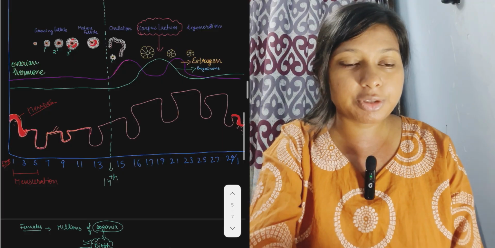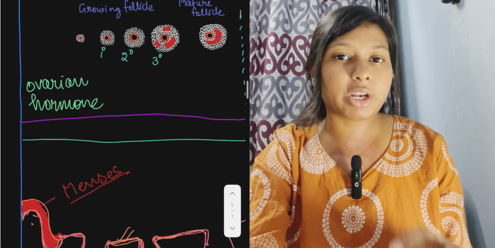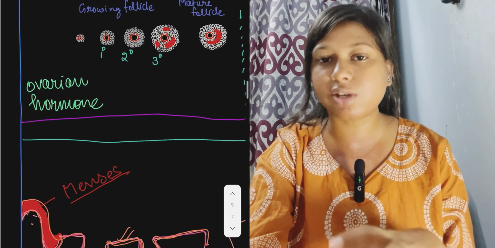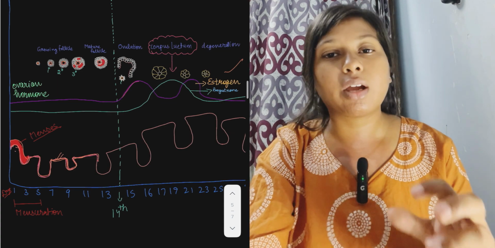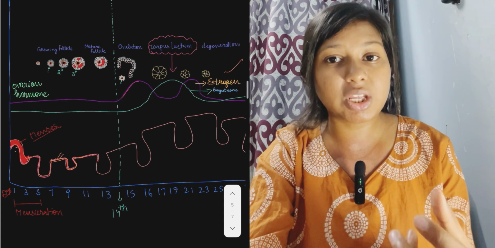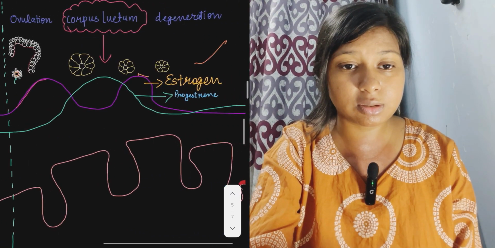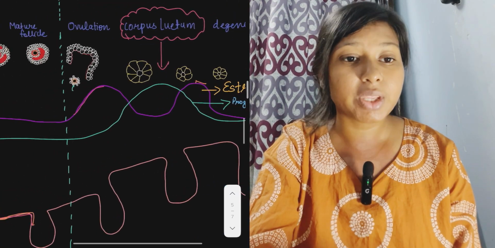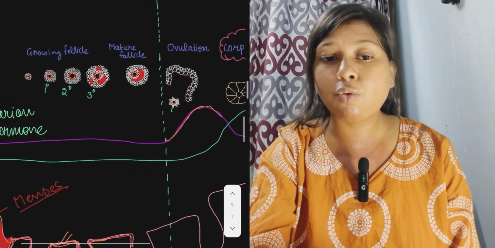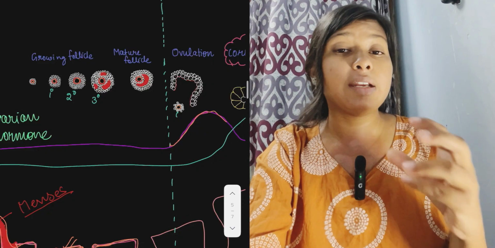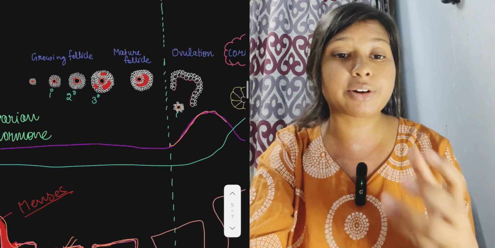Now after that we are going to see the ovarian hormones. There are two ovarian hormones, estrogen and progesterone. See, this line represents the estrogen. This estrogen level increases during the ovulation period. Now what is ovulation? Ovulation is the release of the secondary oocyte when the mature Graafian follicle ruptures.